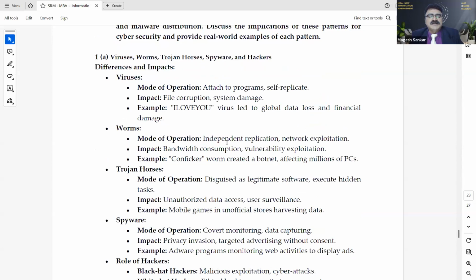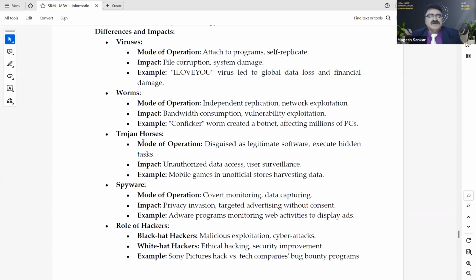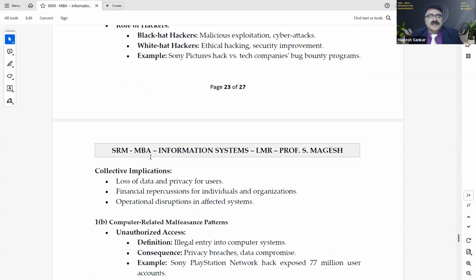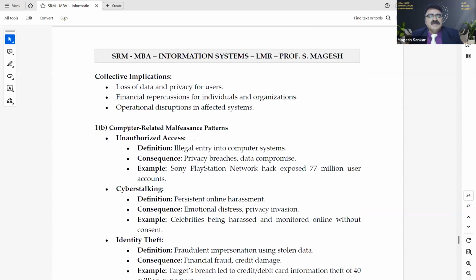Example: worms, independent replication, network exploitation, impact bandwidth consumption, vulnerability exploitation. Like this, for Trojan horses, spywares, role of hackers I have given, collective implication. Together, what will happen? Then 1B, computer-related malfeasance pattern.